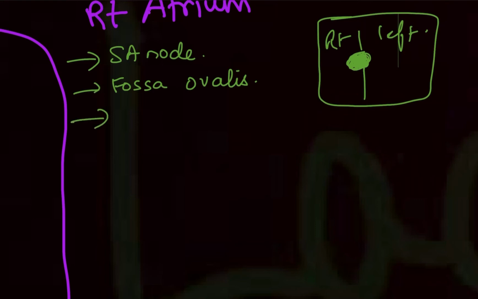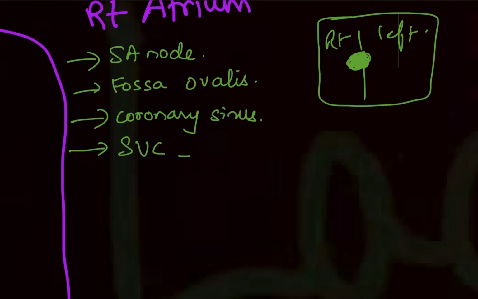Then it consists of the coronary sinus. This coronary sinus is the confluence of sinuses. Here the coronary veins will meet or open into the right atrium, bringing all the deoxygenated blood from the heart itself. They all will drain in the right atrium, so that the blood gets oxygenated in the cycle.